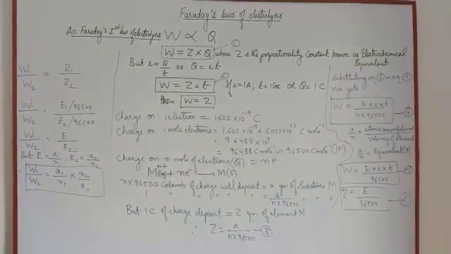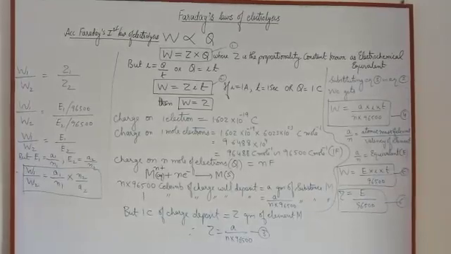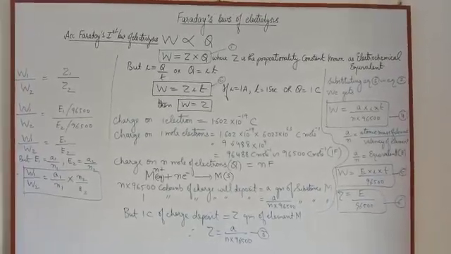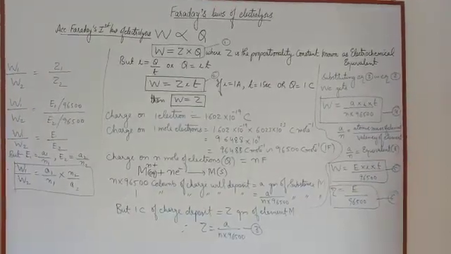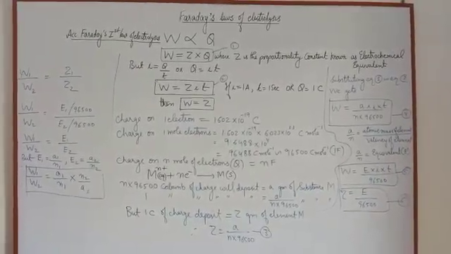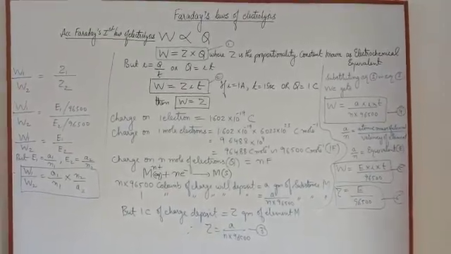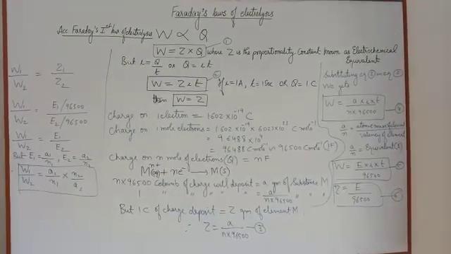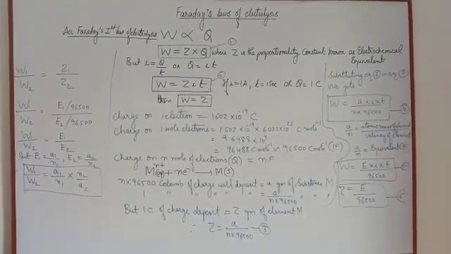Suppose W or M is the mass of the substance liberated at the electrode and Q is the quantity of charge passed through an electrolyte. Then according to Faraday's first law of electrolysis, W is directly proportional to Q. This proportionality sign is removed by a proportionality constant denoted by the symbol capital Z, and this Z is known as the electrochemical equivalent.